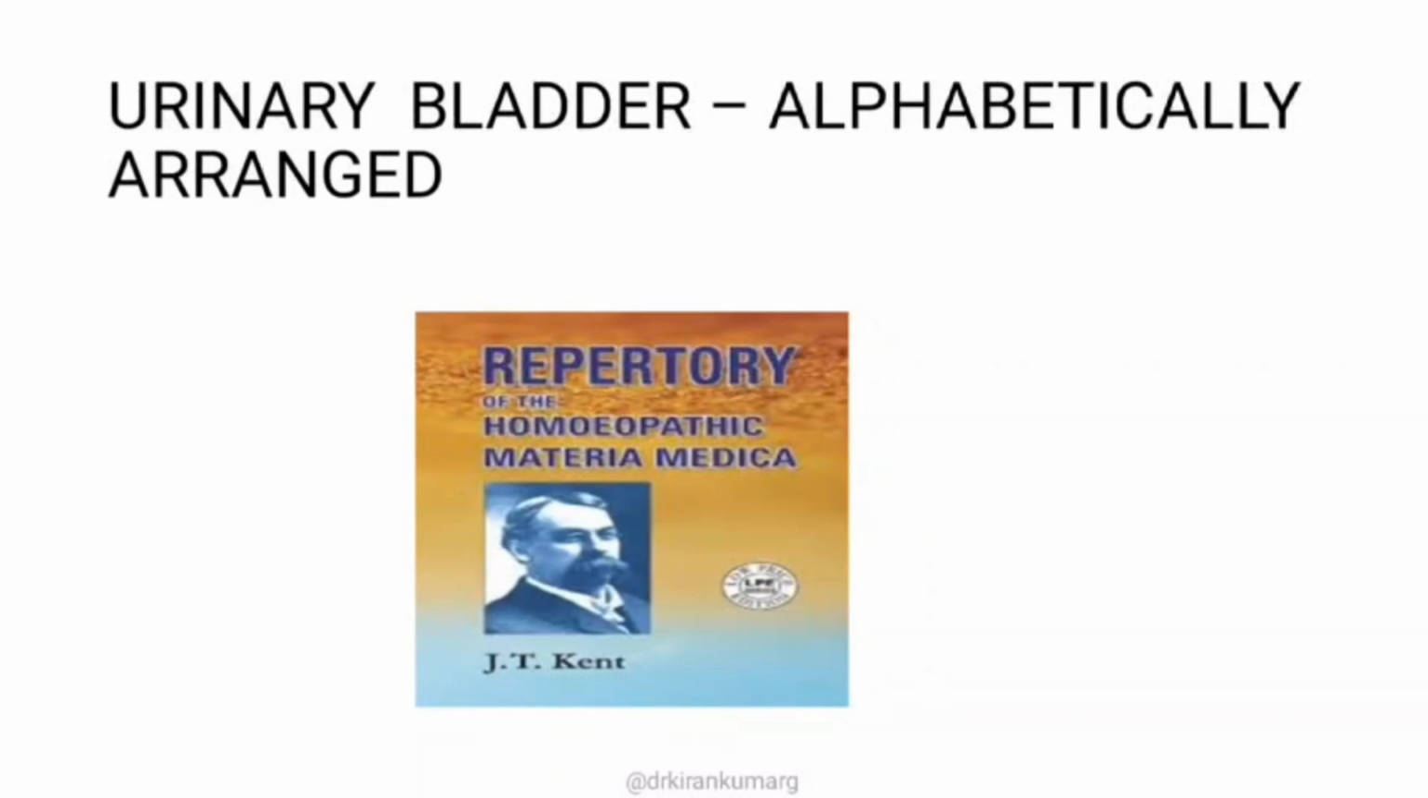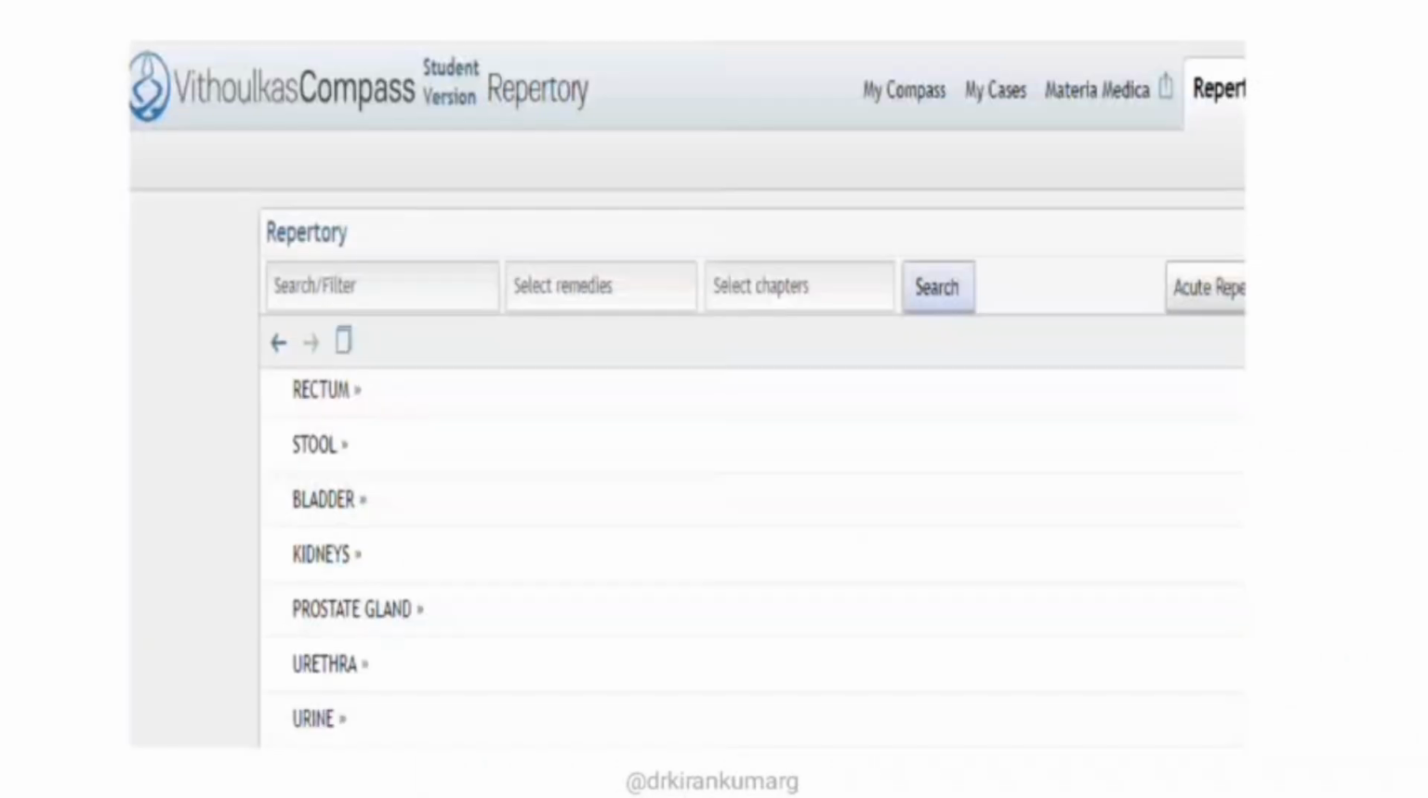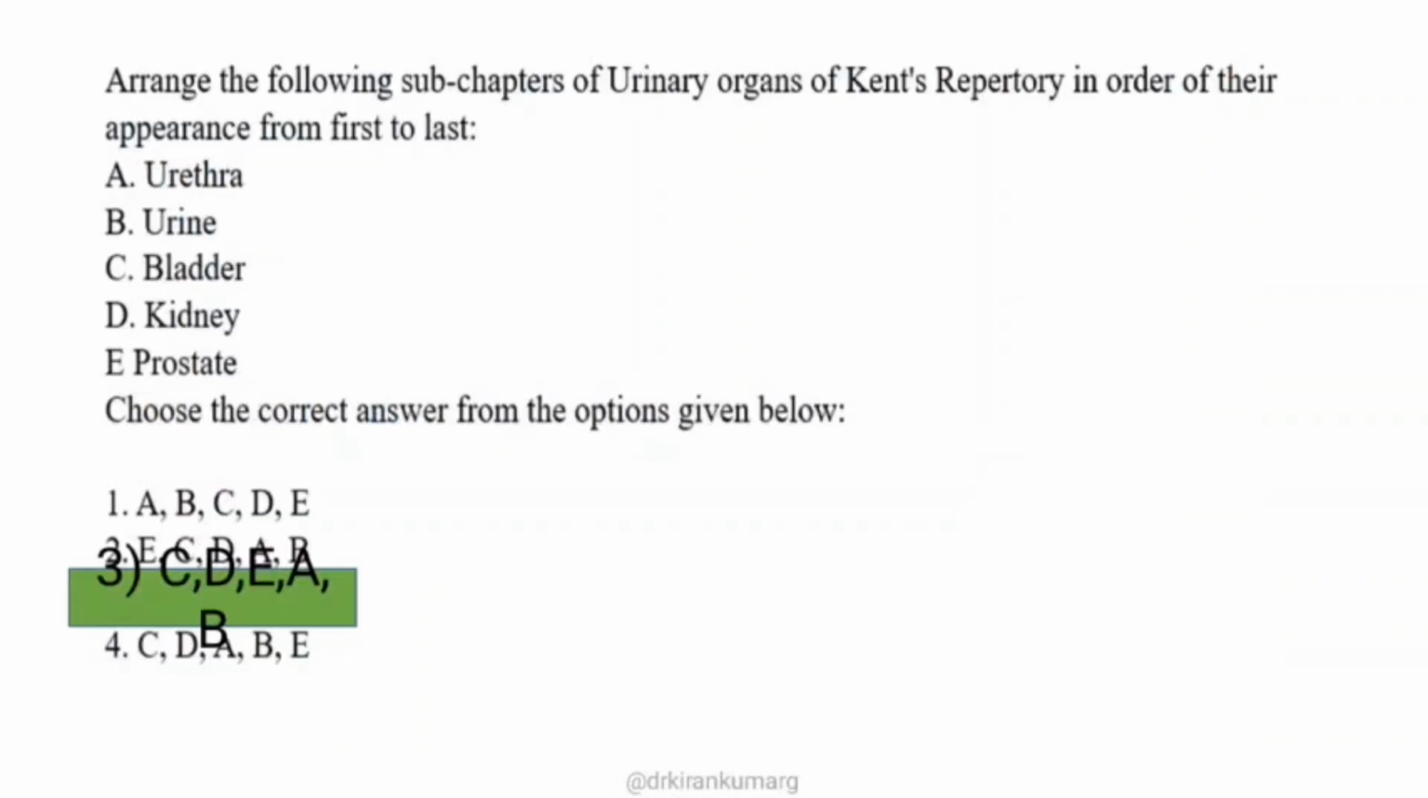So here the question was in what arrangement the urinary organ chapter has been arranged. If you see the repertory, the first is bladder, then kidneys, then prostate gland, then urethra and then urine. So it is alphabetically arranged. It's quite an easy question to score good marks. So the right answer is option C.